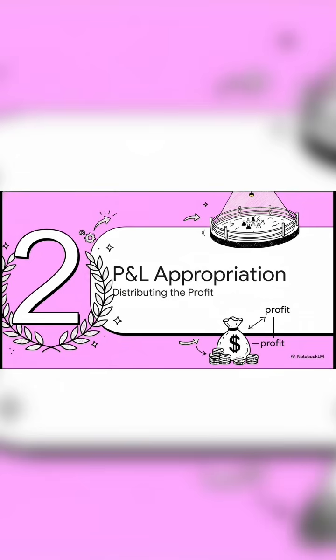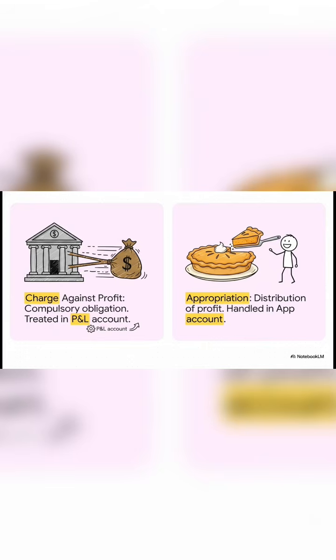Moving on to Section 2, the P&L appropriation account. This is the arena where we actually distribute the profit. Okay, to make sense of this, you really have to know the difference between a charge and an appropriation. A charge against profit is compulsory. Think rent or employee salaries.